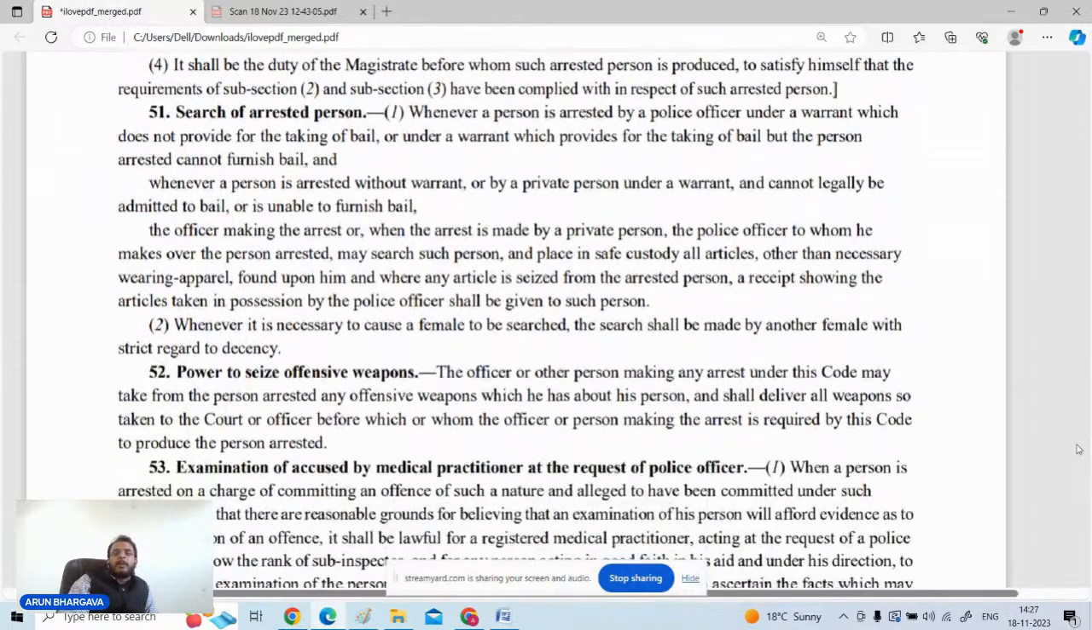And whenever you will be producing the person before the magistrate, it is the duty of the magistrate also to look after that whether the obligations were discharged by the authorities or not. इसके बाद 51 है आपका, that is search of the arrested person.